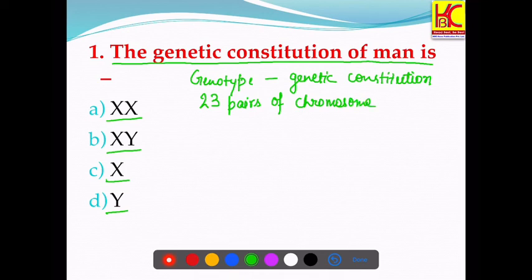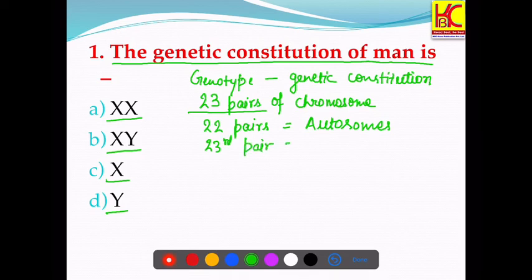That is 46 chromosomes in each of the cells, and among these 23 pairs, 22 pairs of chromosomes are called autosomes. And the 23rd pair is called allosome or sex chromosome.